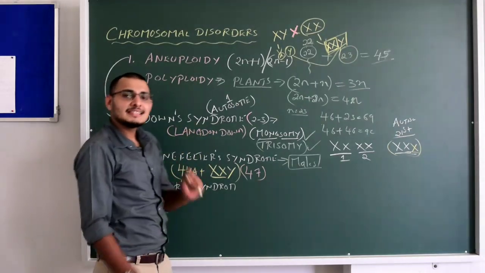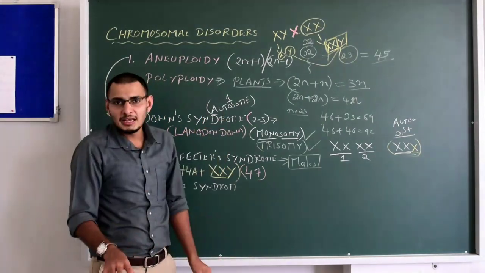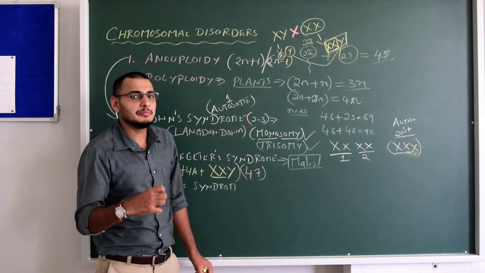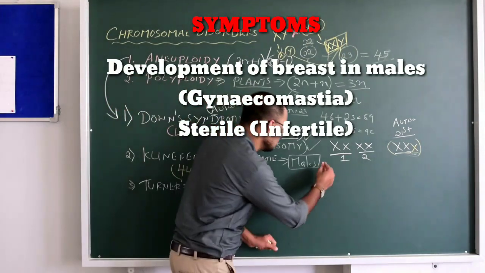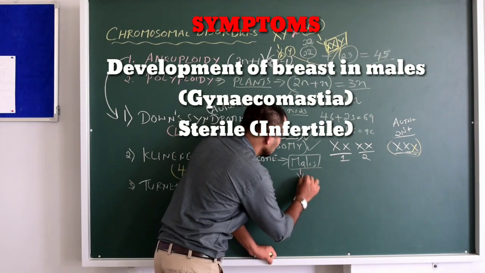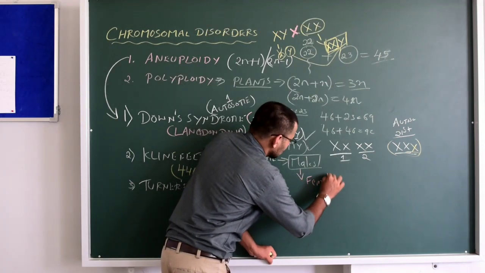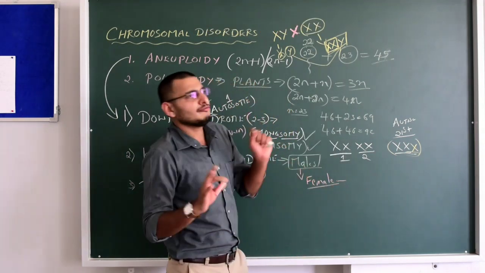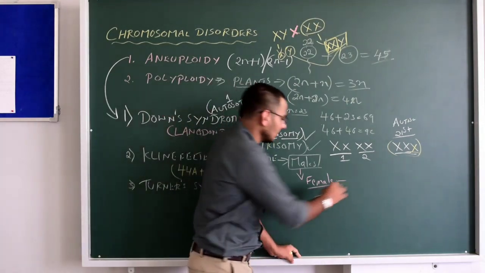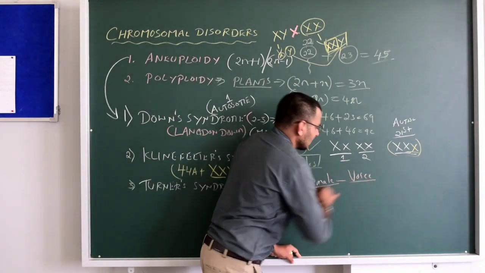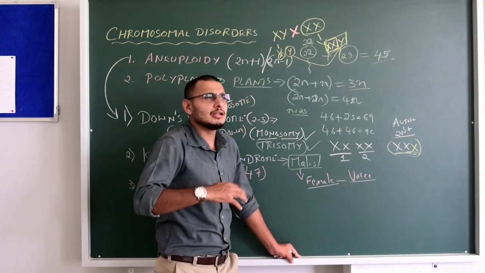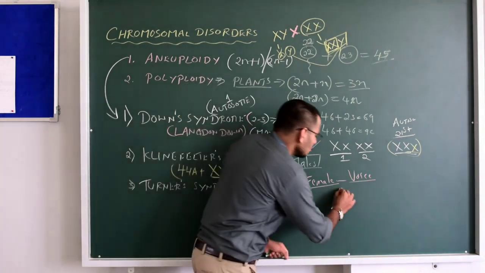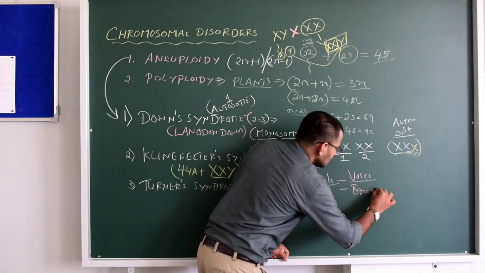So here the males are affected. That means he is a male, but he exhibits feminine or female characters. These individuals show the female characters, for example, the boys will be feminine in nature. They also exhibit certain structural changes, like the presence of breasts.